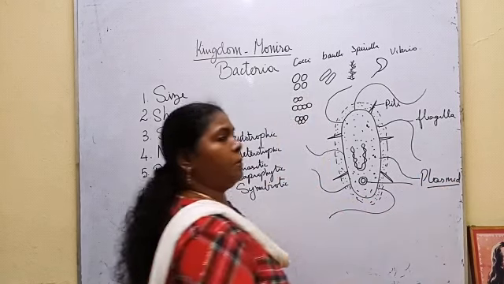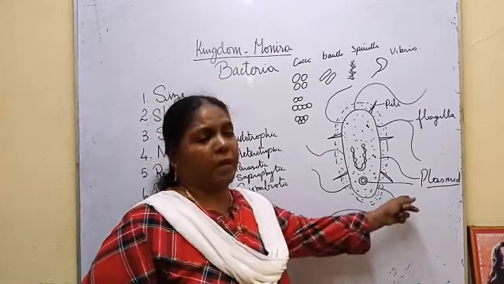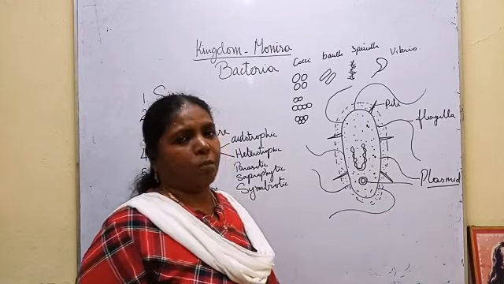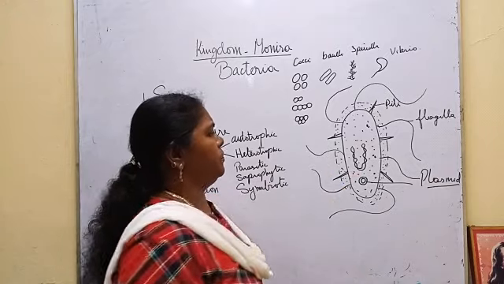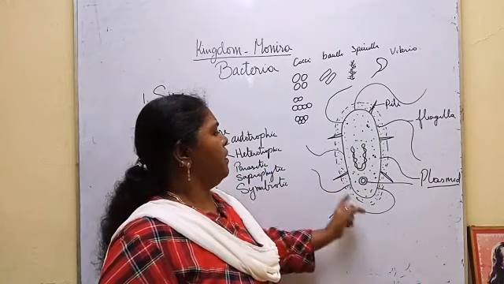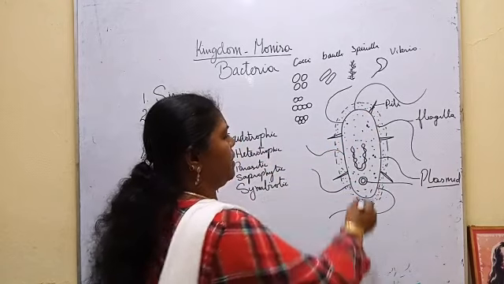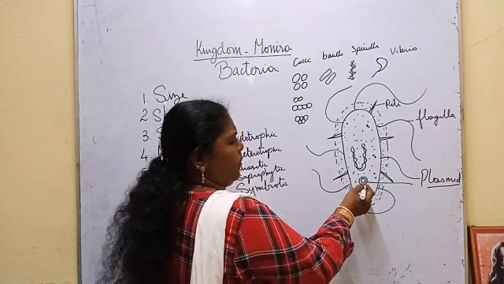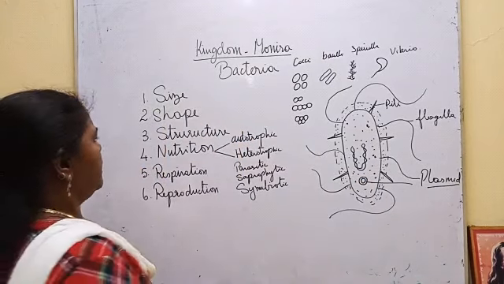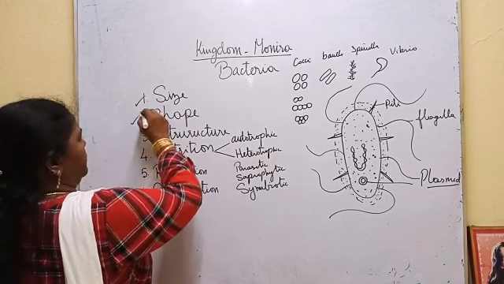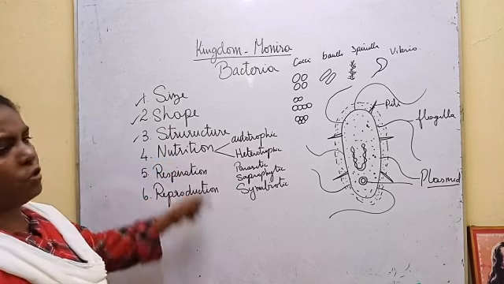You must know this term because in biotechnology in higher classes you will be studying about this plasmid. It plays a very important role as a molecular vector. So this is the general structure: cell wall covered by a capsule, it has villi, flagella, and nucleoid. Some will have plasmid. So we have finished the structure. Next comes nutrition.